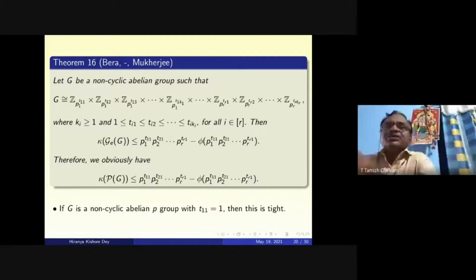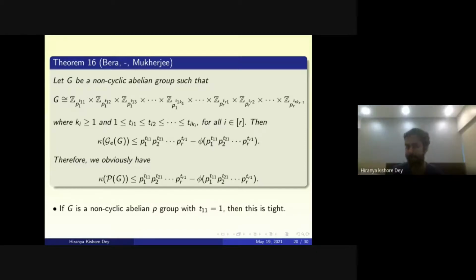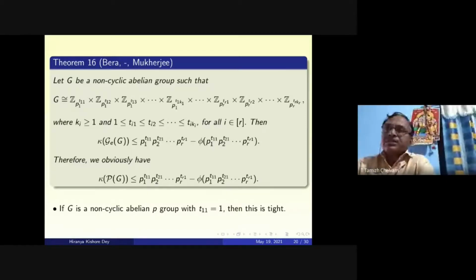So because you are taking partitions T11, T12, etc., T1, K1, the sum is nothing but the exponent of the first prime. So you are sure that if you remove with respect to the first number, that gives you a disconnecting set. Only thing, minimality you could not establish.